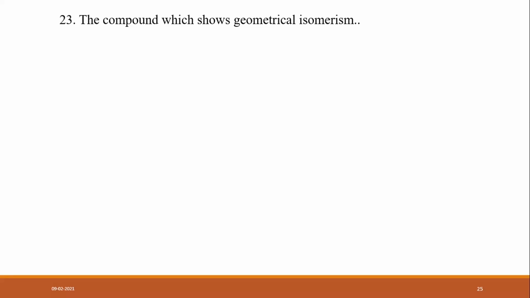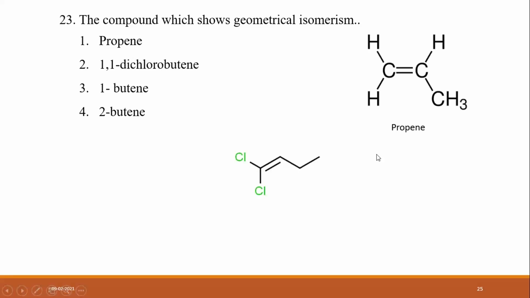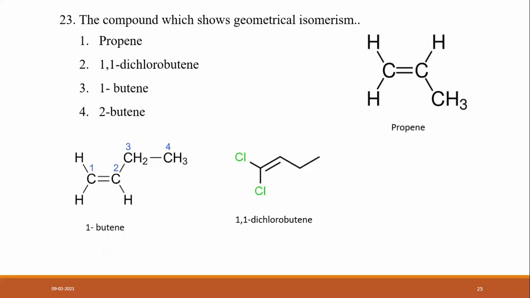Another one: the compound which shows geometrical isomerism. Propene, 1,1-dichlorobutene, 1-butene and 2-butene. What is meant by geometrical isomerism first? This is propene. This is 1,1-dichlorobutene. This is 1-butene and this is 2-butene. So which compound shows geometrical isomerism? What is the answer?